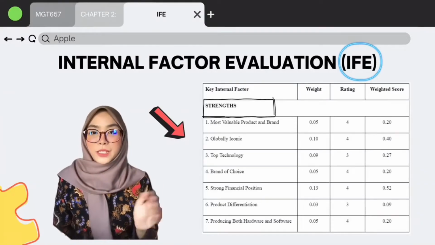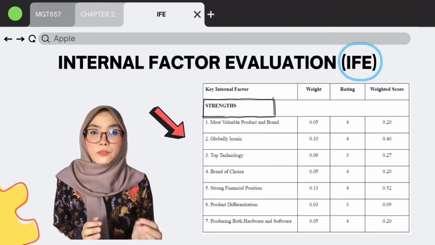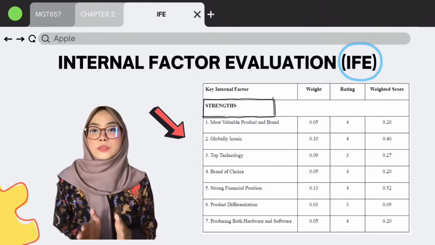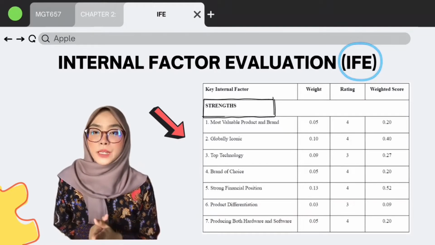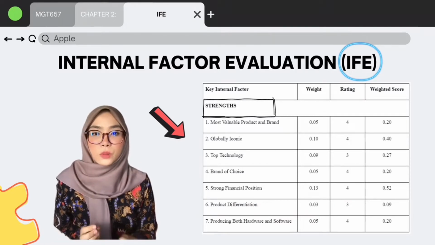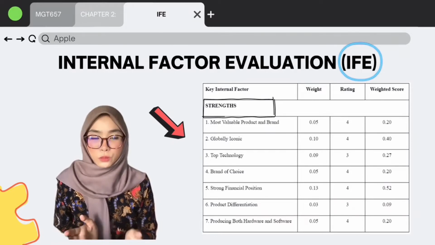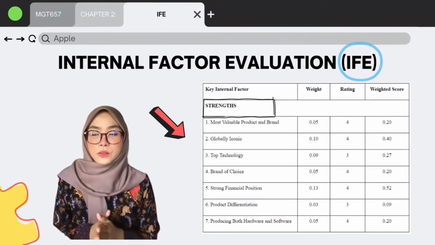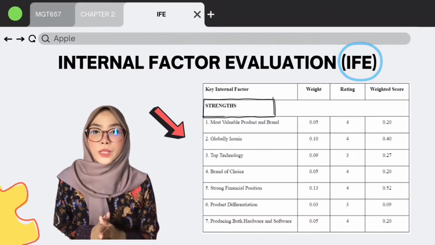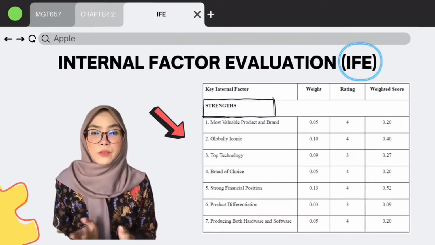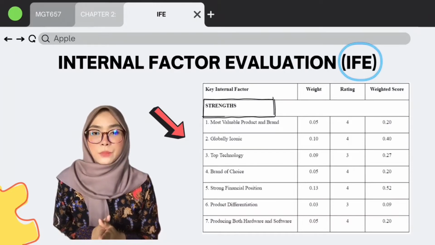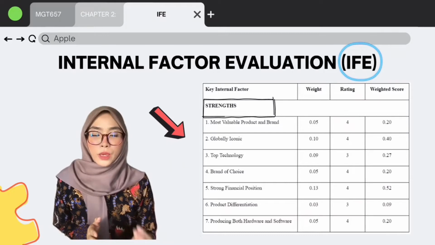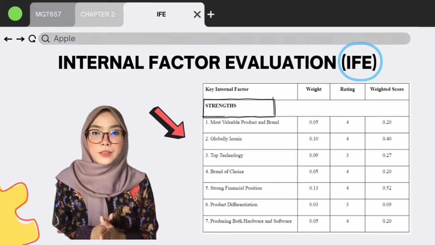Based on this table, it outlines Apple's internal factor evaluation (IFE), which touches on the company's strengths and weaknesses. For the strengths, Apple has 3 top strengths, which include strong financial position with weighted score 0.52, globally iconic with weighted score 0.40, and last, top technology with weighted score 0.27. With these 3 top strengths, it can identify where Apple does well compared to the other competitors.